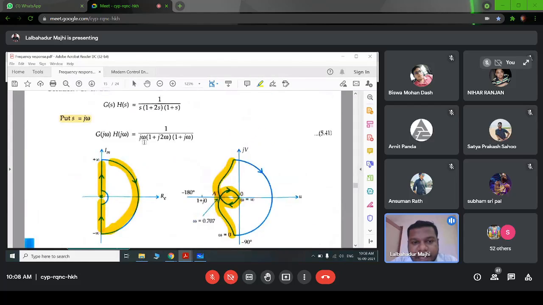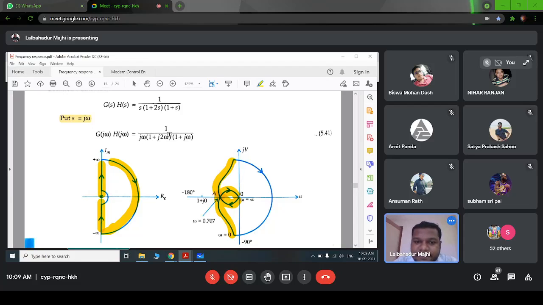Then if we put r equal to infinite, the magnitude will be 0. The angle we do not need, but the magnitude will be 0 if we put here this omega equal to infinite, right? We will get the magnitude equal to 0. The magnitude is 0, so we cannot draw a radius, and we have to leave the angle.